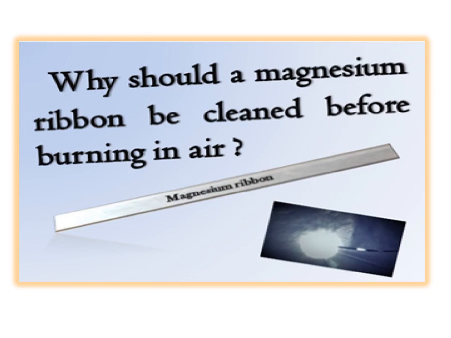So before burning it, we need to remove the oxide layer from the magnesium ribbon. That's why we clean it with a paper, and that paper cannot be a normal paper. It should be rough enough. We clean it with that rough paper, which we call sandpaper.